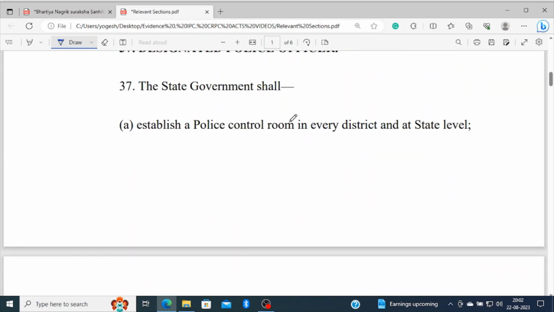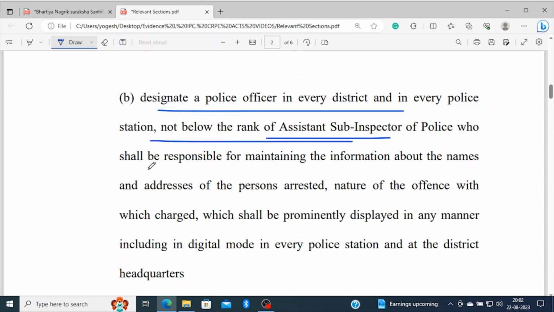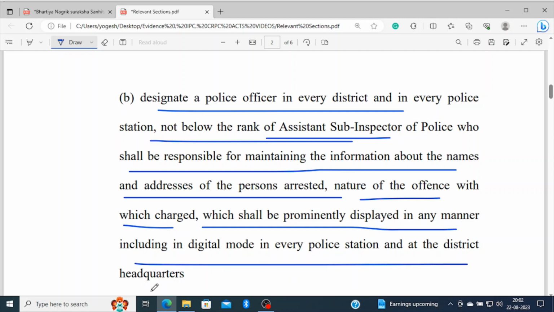Let's see the contents. The state government shall establish a police control room in every district and at state level, and designate a police officer in every district and in every police station, not below the rank of assistant sub-inspector of police, who shall be responsible for maintaining the information about the name and address of the person arrested and the nature of the offence with which charged, which shall be promptly displayed in any manner, including a digital board, in every police station and the district headquarters.